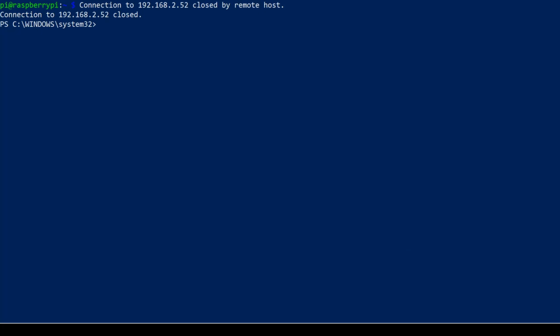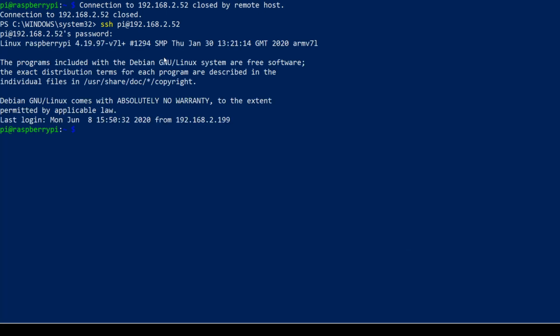So I've got a command prompt ready here. So let me connect to my Pi. CD to Kafka.